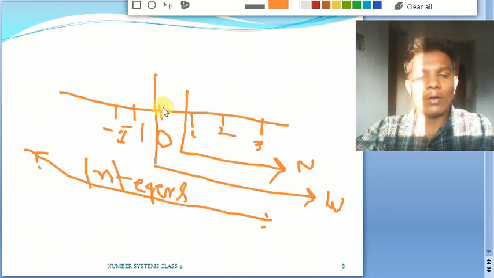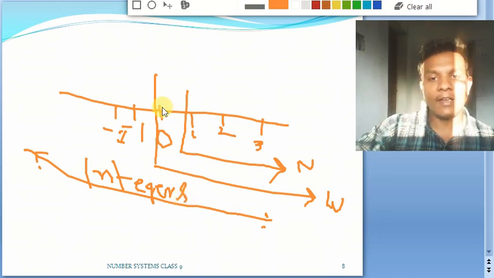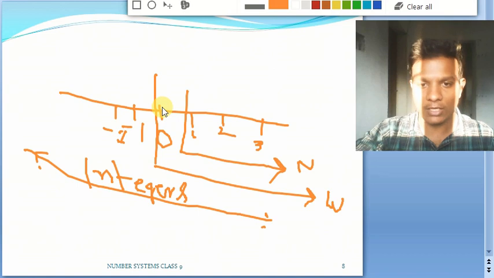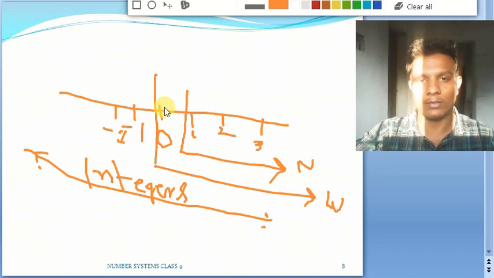Now we need to know the interrelation between these things. Now let us have a question. Suppose I am given a natural number and I am asked whether every natural number is going to be a rational number or not. Just think about it. Will it be or not? Yes, it will be. Why?